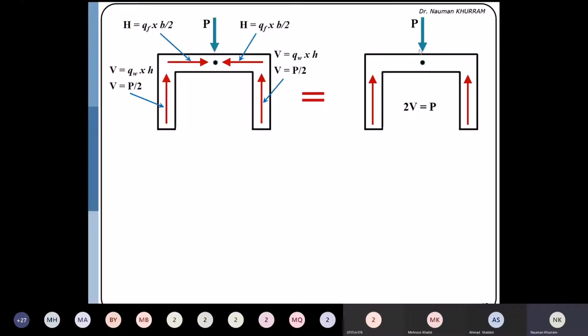Or anyhow, if you take the moment of the forces, summation of moment about this point equals 0. This P force and both horizontal forces pass through this point, so the moment will be 0. This force V will produce the moment about this center in the counterclockwise direction, and this V force will produce the moment about this center point in the clockwise direction. So the moment produced by the vertical force on one side will be equal to the moment on the other side. So our section will be perfectly in moment equilibrium.